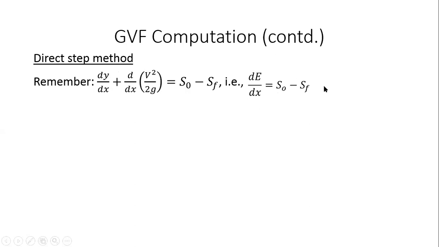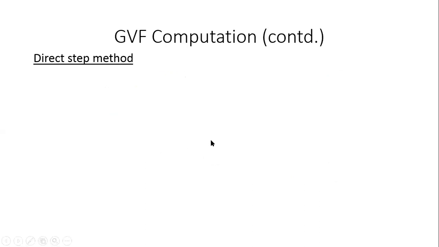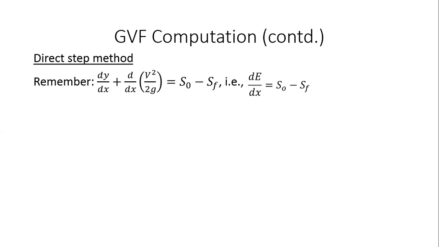So now this is a differential equation, but when I break it up into smaller pieces, when I discretize, like you saw in the previous slide, I have broken it up into smaller pieces. So now I'll write this equation dE by dx equal to s naught minus sf in a finite difference form. You're all aware of this, right? So dE by dx, I'm going to write it as delta E by delta x equal to s naught minus sf bar, right? So when I go from this equation to this equation, I have removed this sf and replaced it with sf bar.